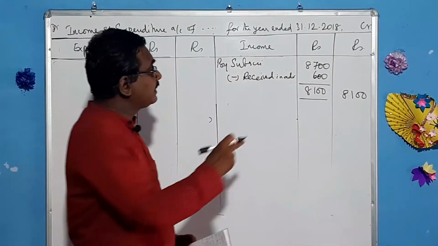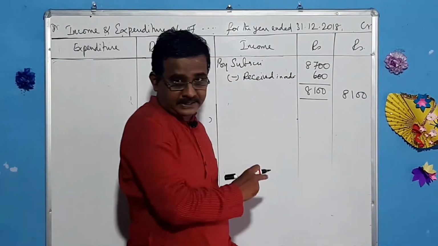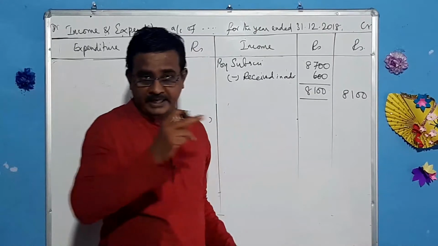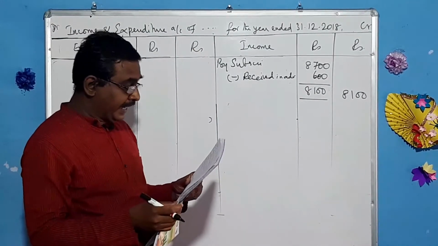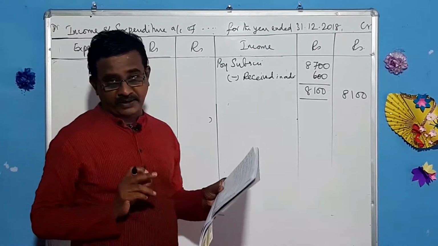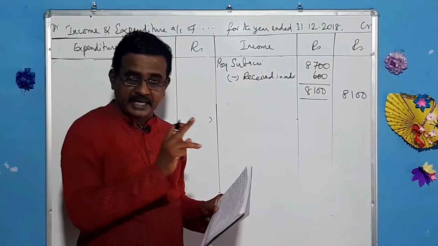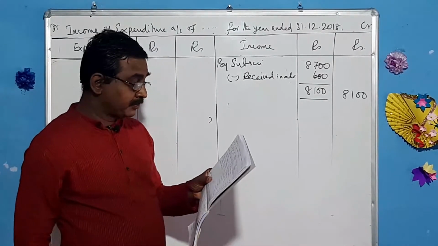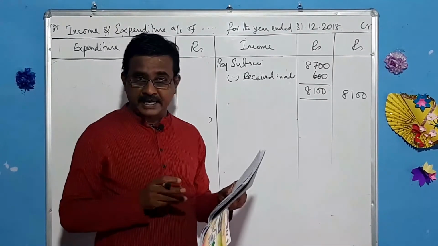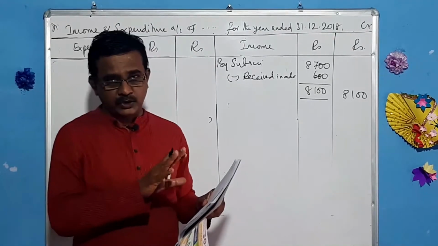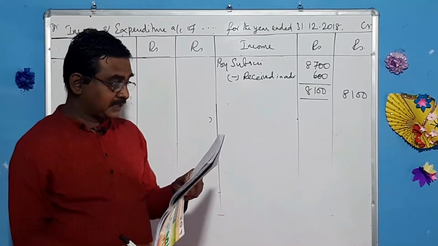And do not forget this to take to the liabilities side. This 600 should be taken to the liabilities side. Next one, life membership fees. That is a capital item that will be taken to the balance sheet. Exhibition fund receipts. It is also a capital item, so that should be taken to the balance sheet.